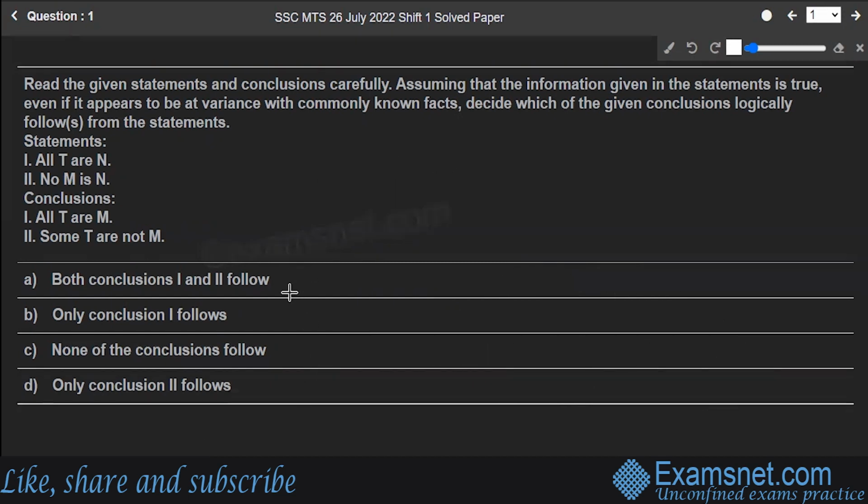Question number 1. This is going to be a mental ability question. Read the given statements and conclusions carefully, assuming that the information given in the statements is true, even if it appears to be at variance with the commonly known facts. Decide which of the given conclusions logically follow from the statements. So first one, all T are N, and second one is no M is N. The best way to explain this sum will be using the Venn diagrams. We'll make a pictorial representation of the given situation and then find out the conclusions are true or not.